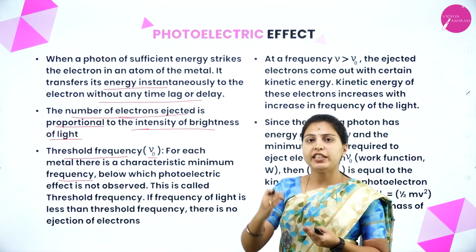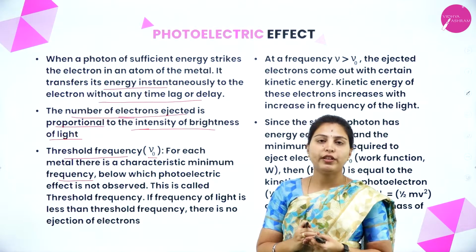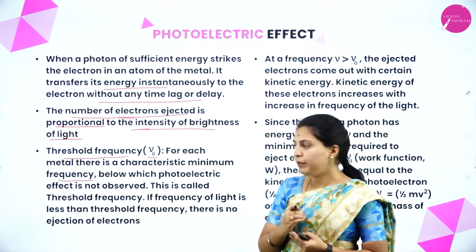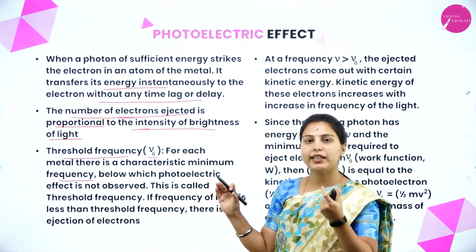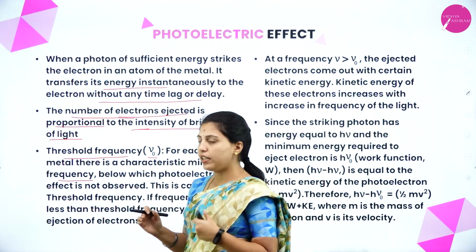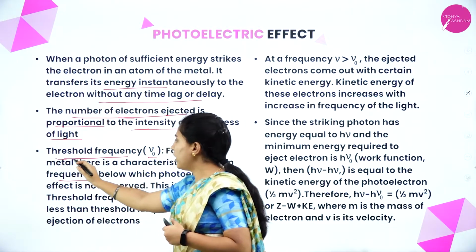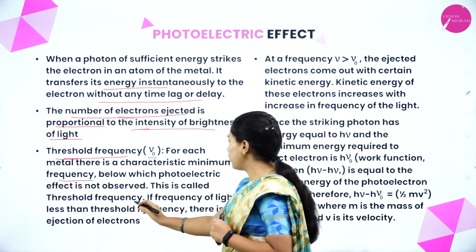If the frequency is below that, the ejection of electrons will not be seen. That minimum frequency allotted to that metal, we call it the threshold frequency.